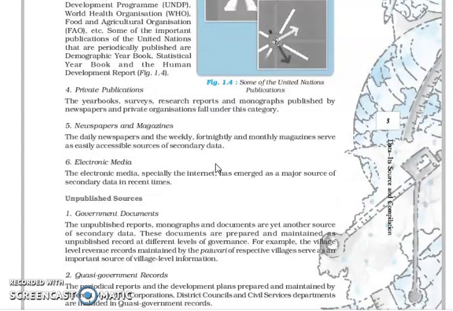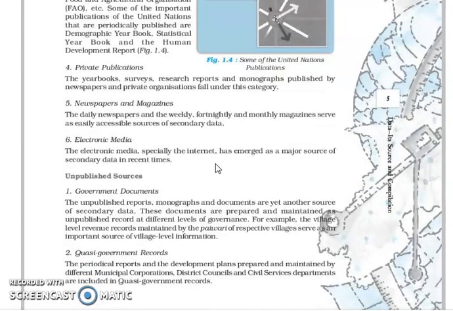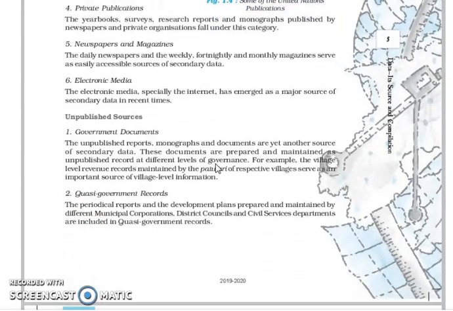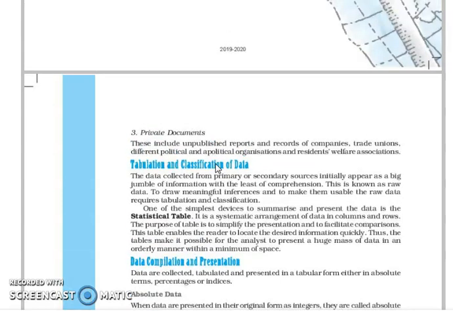Quasi-government reports are the same thing. The district or the municipal corporation will make some reports and will not publish them. The same thing is there with private documents. Private documents are also unpublished reports or records. Suppose I have made something, or you have made some survey, and you have not published it; it is kept with you only. Maybe afterwards some people, by seeing your work, will collect some information.